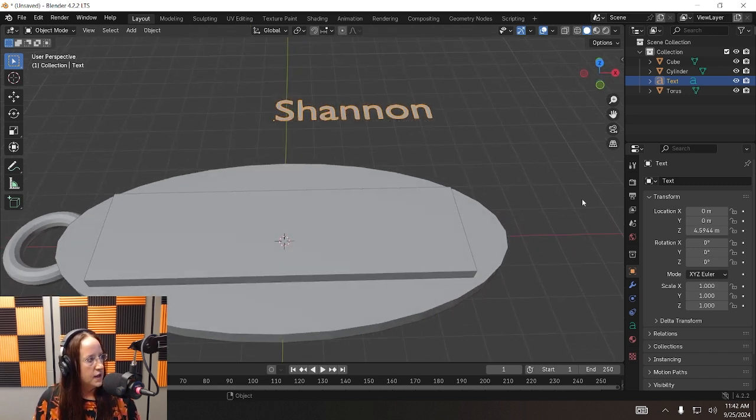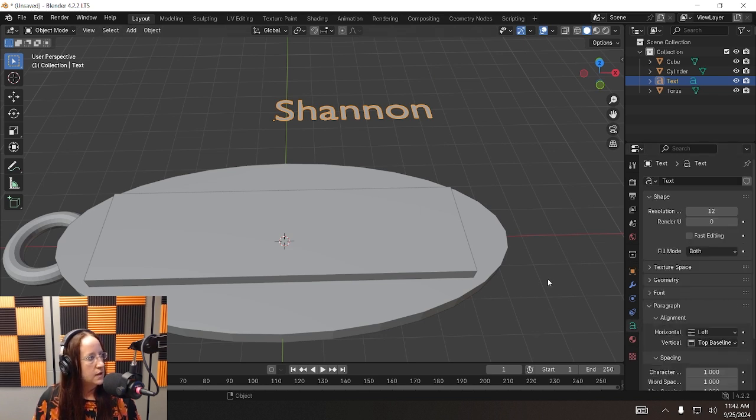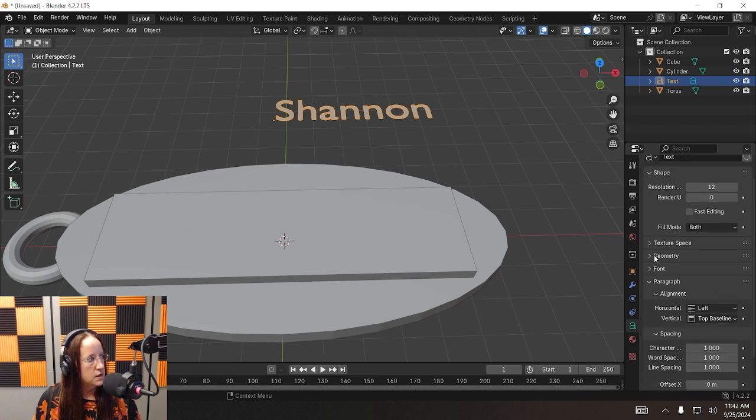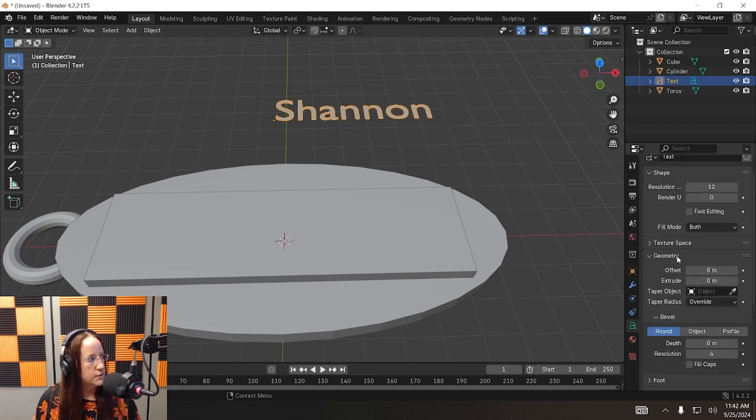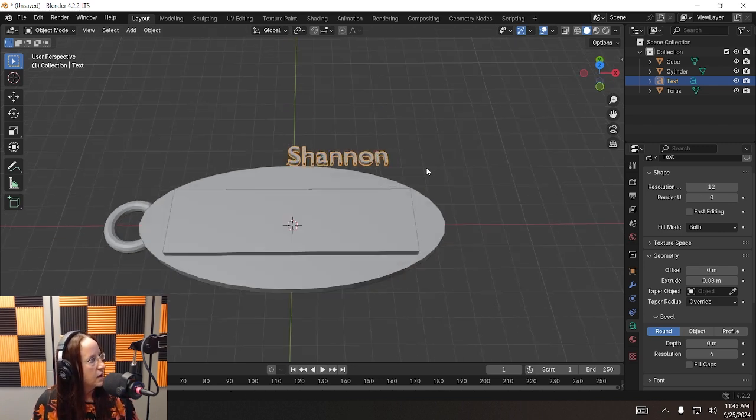And the last step, to thicken this up, we need to come over to the scary panel with it selected and select A. This is the object properties menu or data. And you're going to click over to where it says geometry. If you don't see it, you can scroll. Click the drop down under geometry and then come over here to where it says extrude and click this arrow a couple of times and watch what happens. Ta-da, we have thickness. That's it. That's all you have to do. You can go back to ignoring that panel. I'm sorry, I lied.